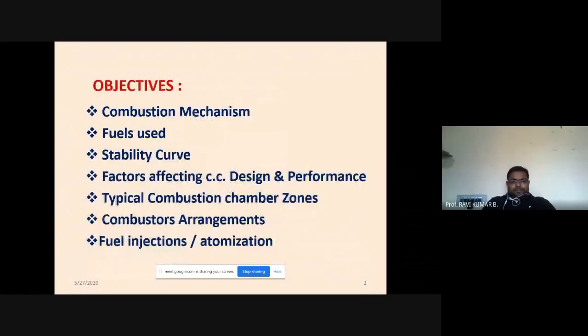So objectives today is combustion mechanism we'll see, and we'll see the fuels used and corresponding parameters, stability curve, factors affecting the combustion chamber design and performance. So these 4 points we are going to cover today.